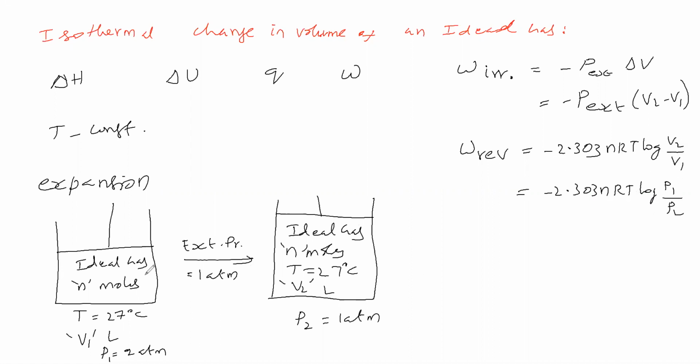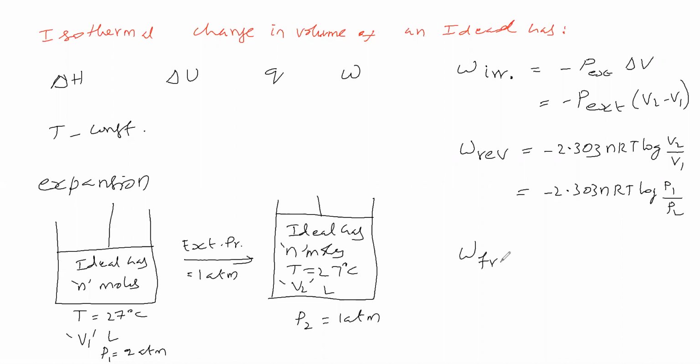See, in this process pressure and volume change, the number of moles remains the same, and the temperature remains the same. So volume is changing as well as pressure. Therefore, instead of volume we are substituting pressure, but inversely proportional. So volume is inversely proportional to pressure, therefore we have taken P1 by P2. So work done is like this.